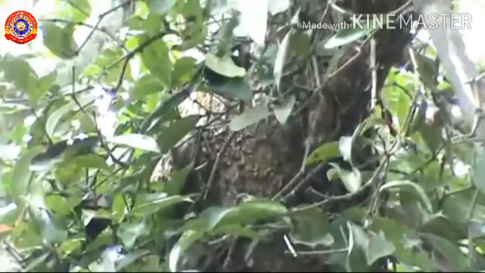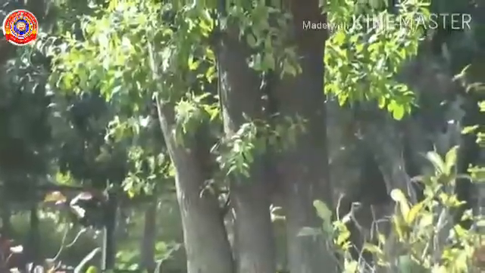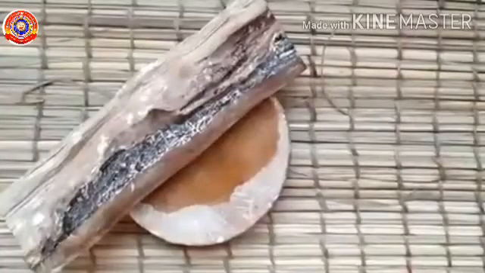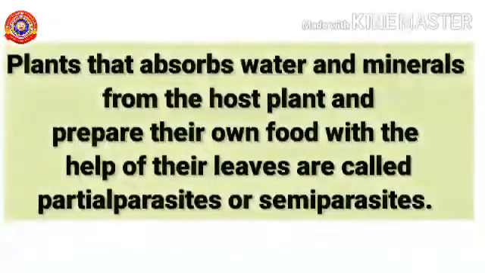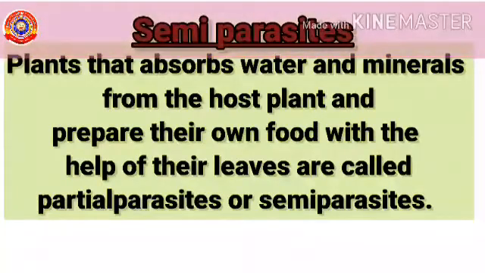Do you know this good smelling sandalwood tree also belongs to this category? So, these types of plants that absorb water and minerals from the host plant and prepare their own food with the help of their own leaves are called partial parasites, or otherwise called semi-parasites.